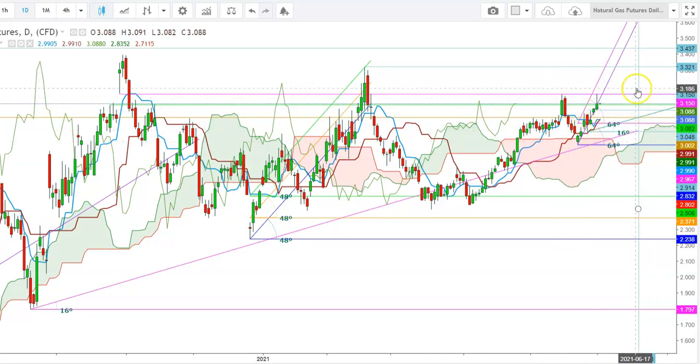Friends, here I would like to tell you how the natural gas futures started the current uptrend from the levels of $2.827, which it tested on May 24th. Since then, we have seen the continuation of an uptrend, which is a 64-degree angle uptrend, where I find that the natural gas futures have gained a potential to maintain this uptrend during the upcoming weeks.